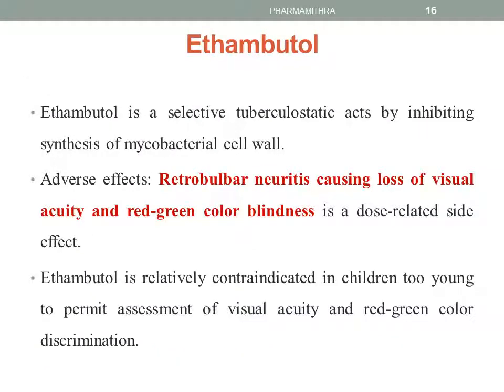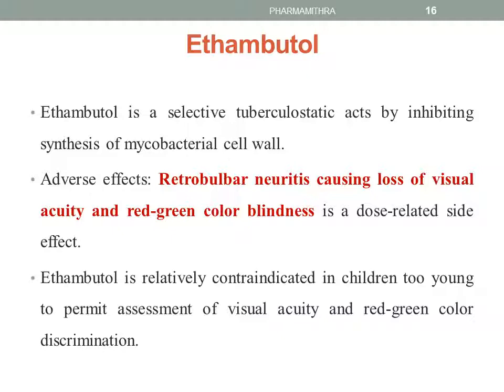Next anti-tubercular drug is ethambutol, which is a selective tuberculostatic which acts by inhibiting the synthesis of the mycobacterial cell wall. The most common adverse effect is retrobulbar neuritis. The administration of ethambutol may cause the loss of visual acuity and red to green color blindness. So it's a dose related side effect.